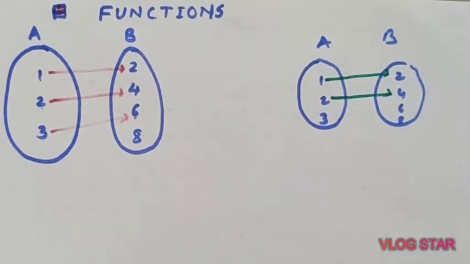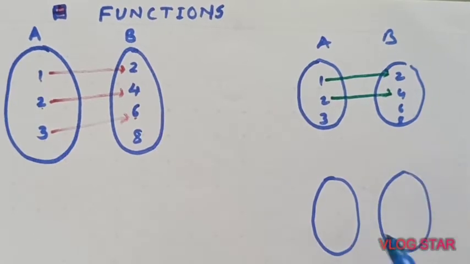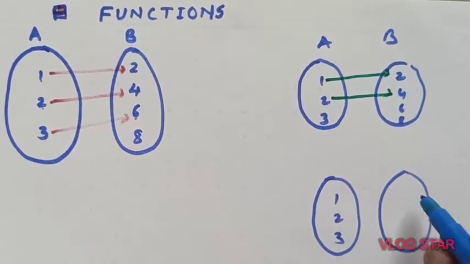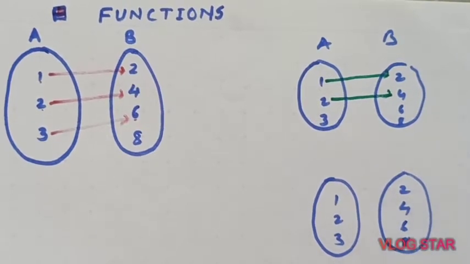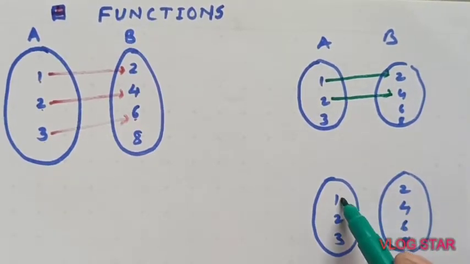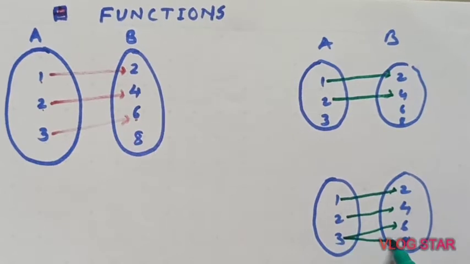Another case, with the same sets A and B, 1, 2, 3 and 2, 4, 6 and 8, I will associate 1 with 2, 2 with 4, 3 with 6 and 3 with 8.